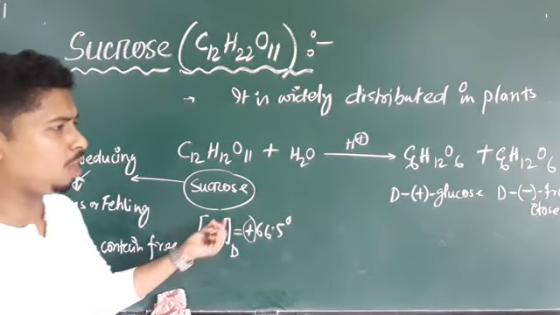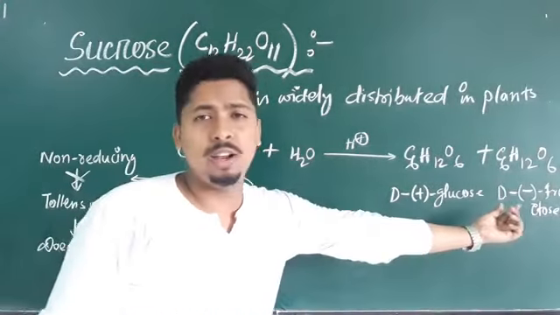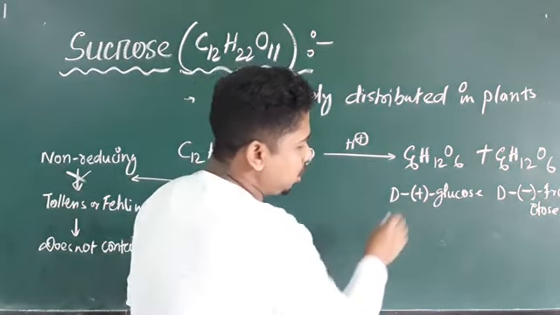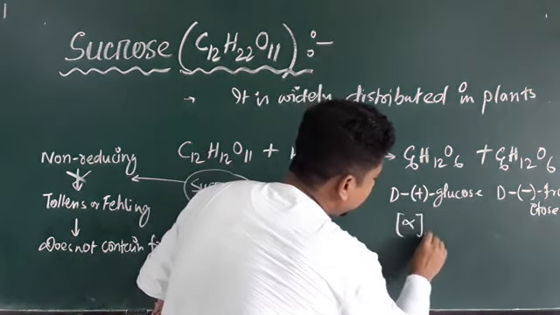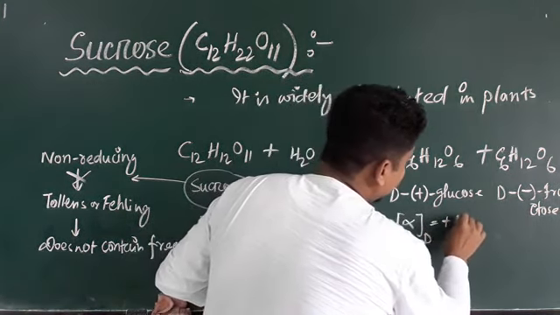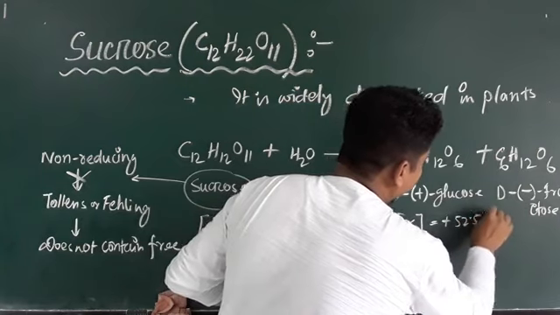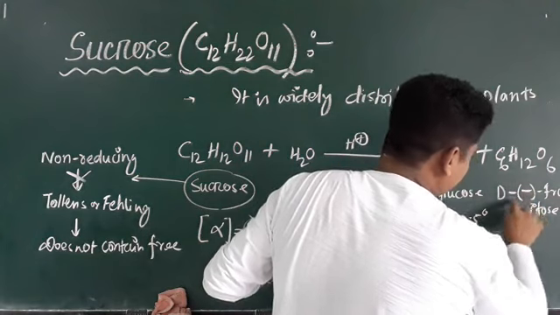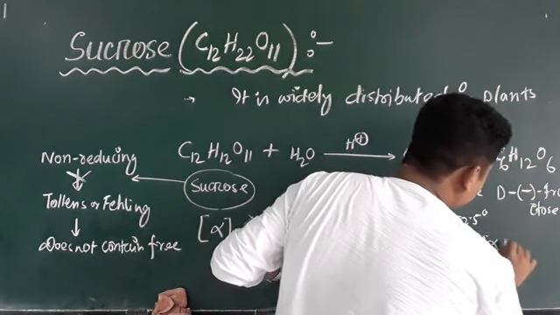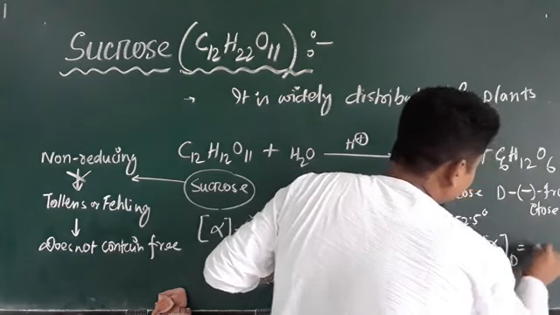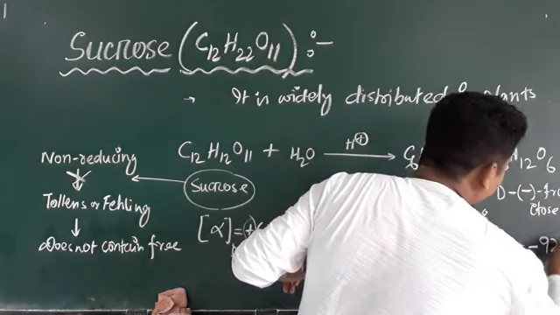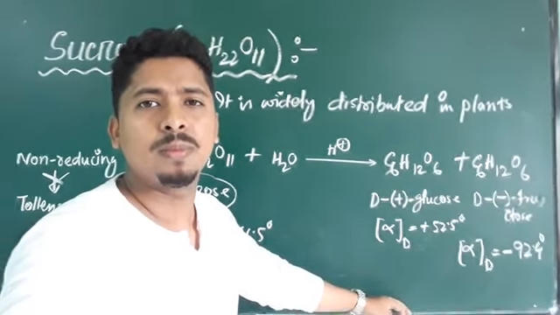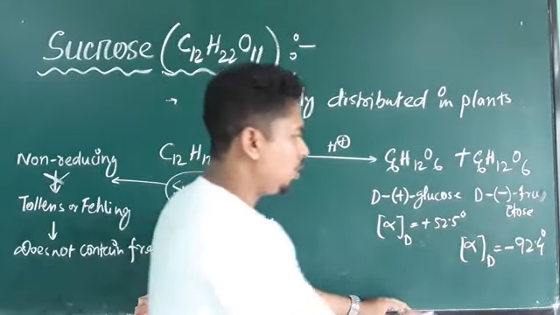After hydrolysis it gives D plus glucose and D minus fructose. The specific rotation of D plus glucose is plus 52.5 degrees, and the specific rotation of D minus fructose is minus 92.4 degrees.